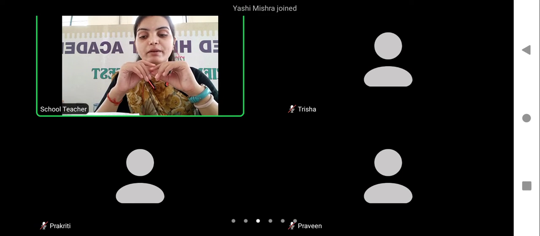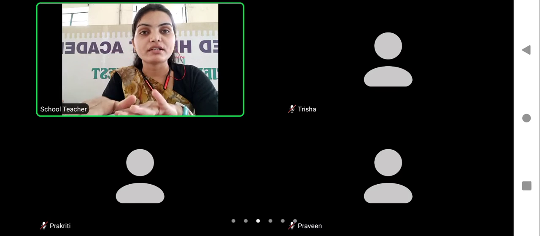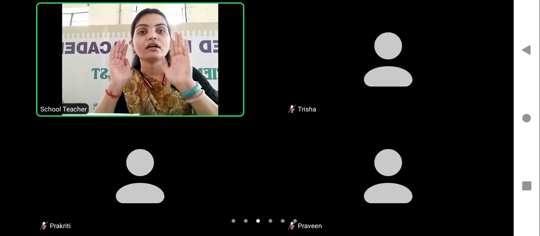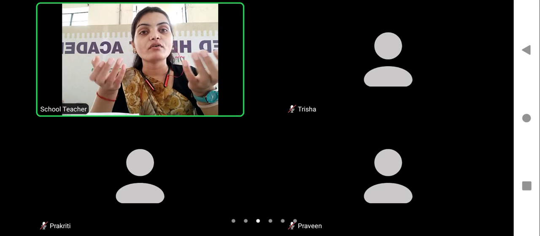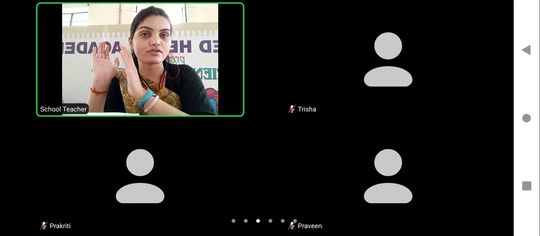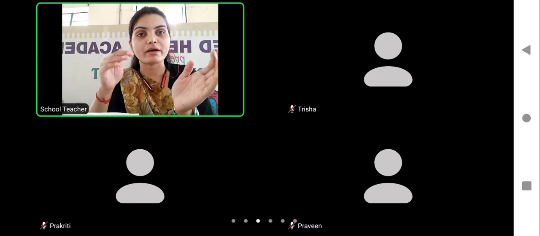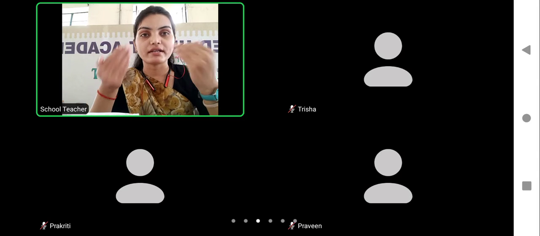there is a first experiment given on page number 55, and that is the demonstration of transpiration. First of all, to understand this experiment, just make it clear that water will be removed by the process of transpiration in the case of plants. Okay, it is the easy way to learn what transpiration is: the process by which water gets removed from the plant by the aerial surface.